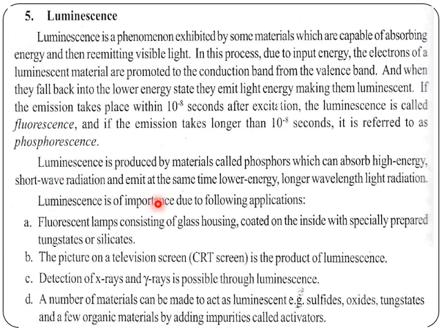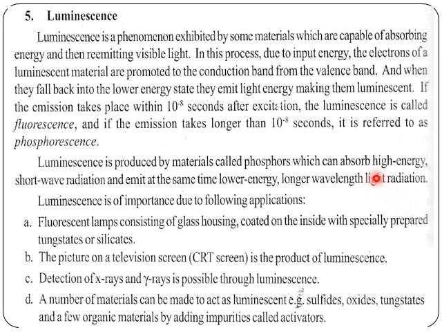Luminescence is produced by materials called phosphors, which absorb high energy, short wavelength radiation and at the same time emit lower energy, longer wavelength light radiation.